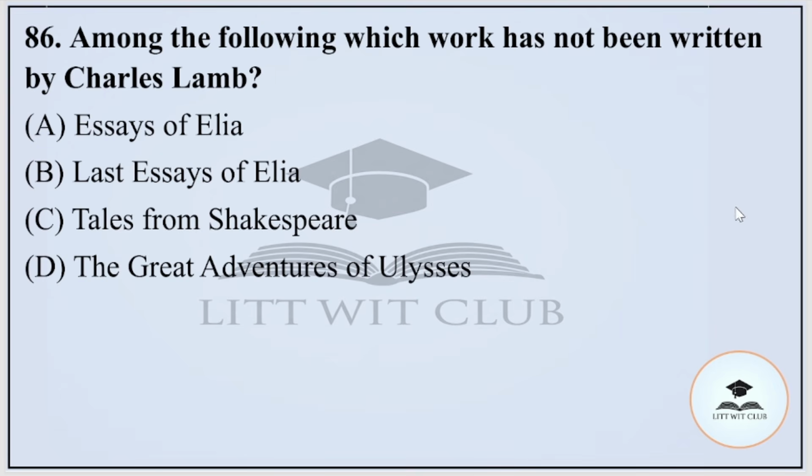Okay. Question number 86. Among the following, which work has not been written by Charles Lamb? A. Essays of Failure, B. Last Essays of Failure, C. Tales from Shakespeare, or D. The Great Adventure of Ulysses. And the correct option is The Great Adventures of Ulysses.